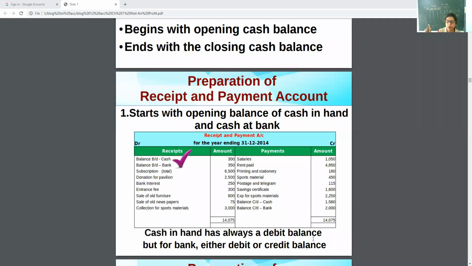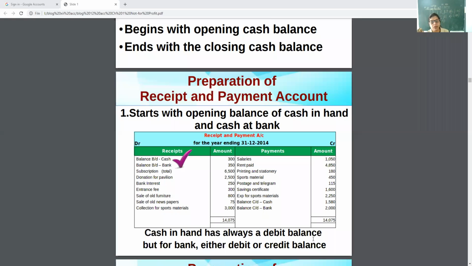Outflows or payments in terms of cash, whether capital or revenue, whether large amount or small amount, whether belonging to the current year, the previous year or the next year, it doesn't matter. They always enter outflows or payments at the credit side by nature.